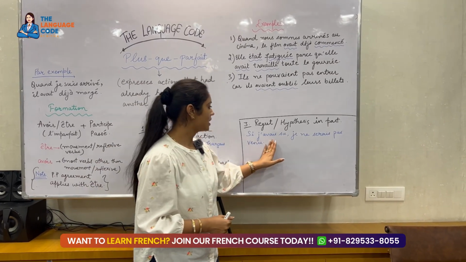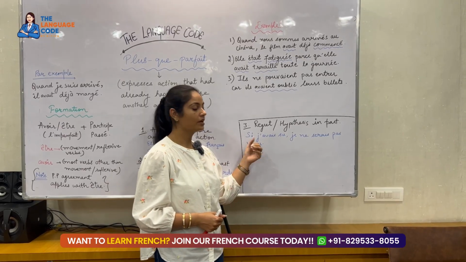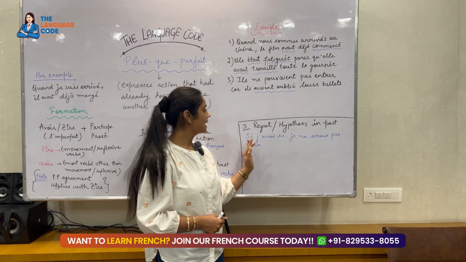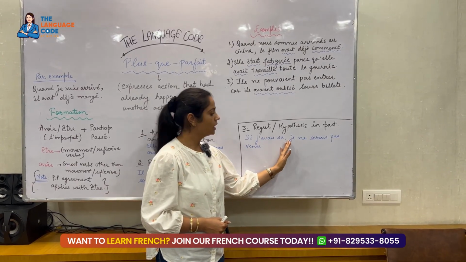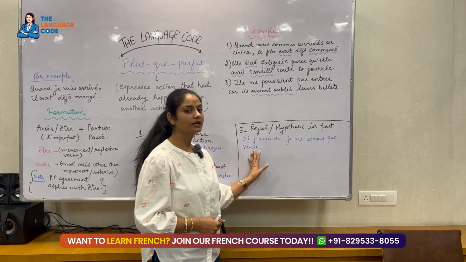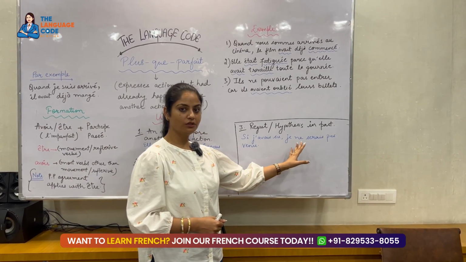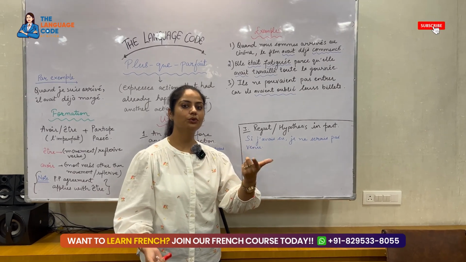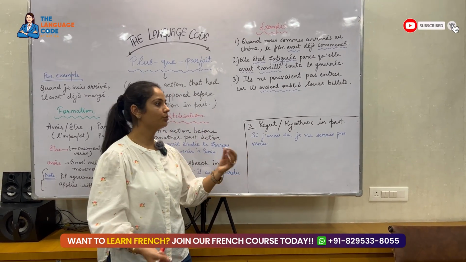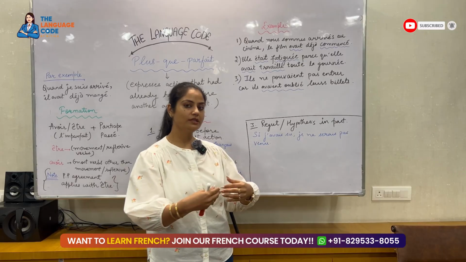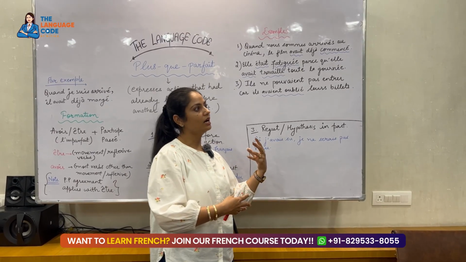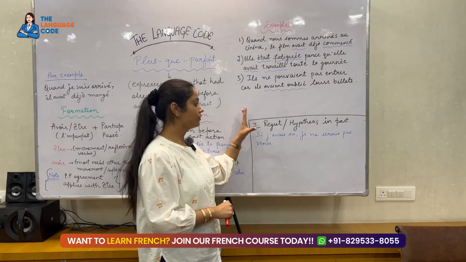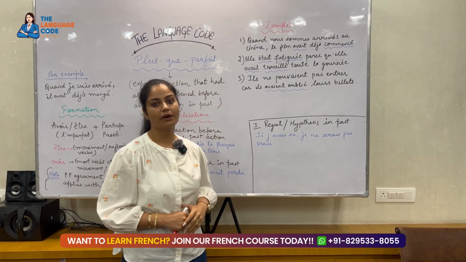Okay. Si j'avais su, si means if. Si j'avais su, je ne serais pas venu. That means if I had known, I wouldn't have come. So see, whenever you want to use it with if, you want to make sentences like if I knew this, I wouldn't have done this, or if I had done this, I wouldn't have done this. For those sentences, we use plus-que-parfait.